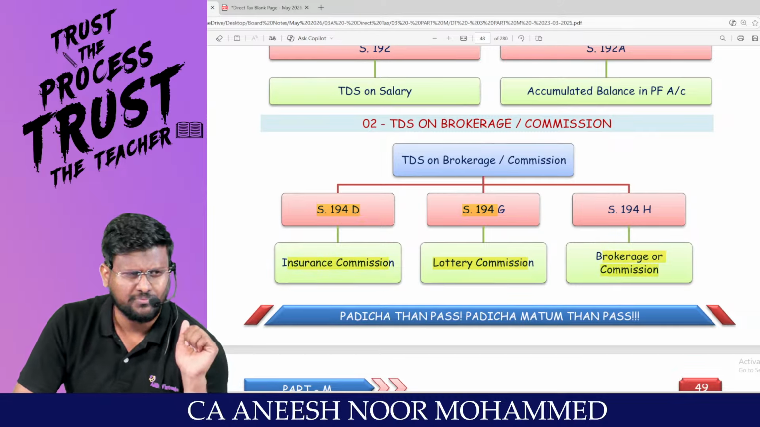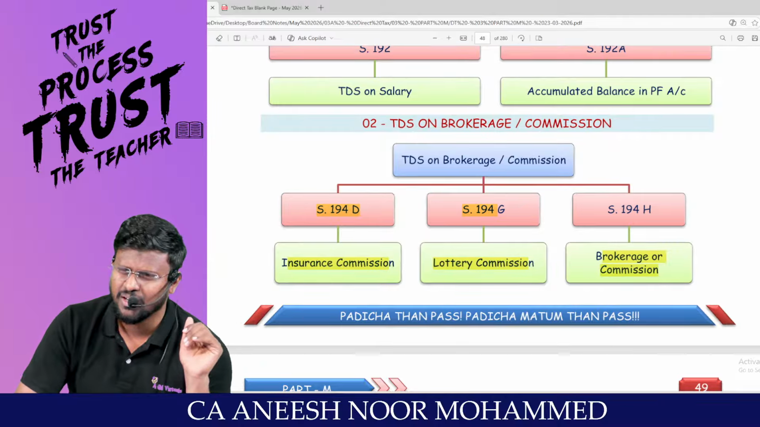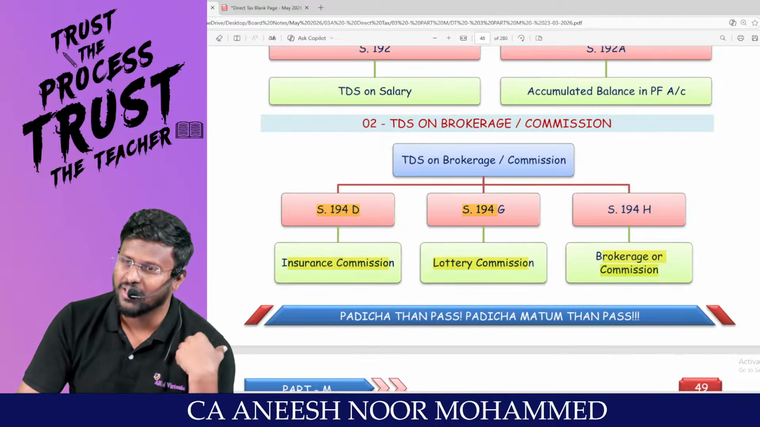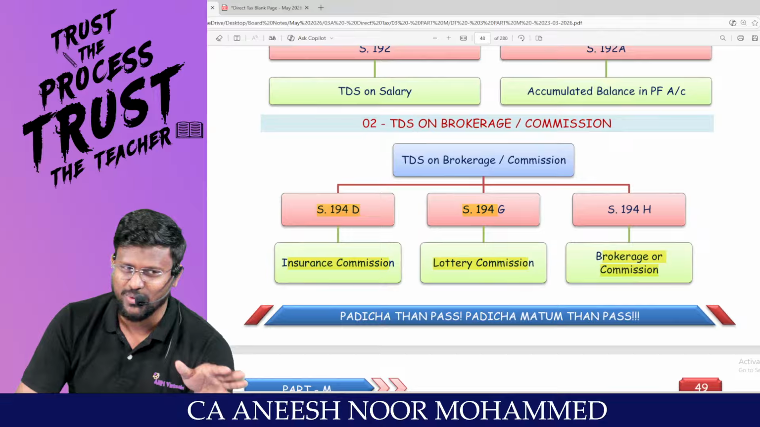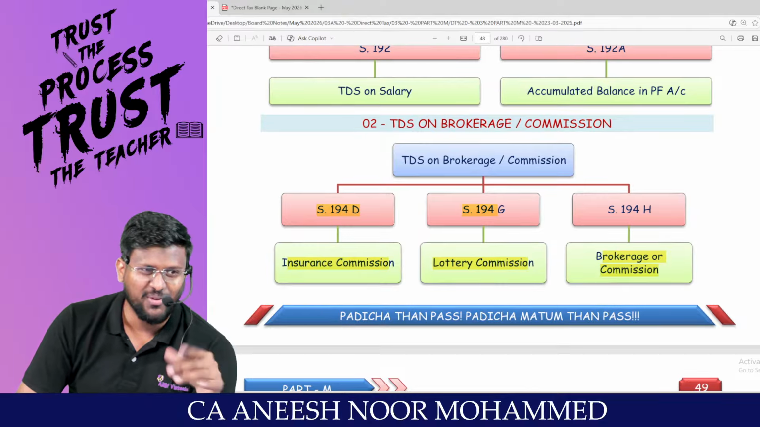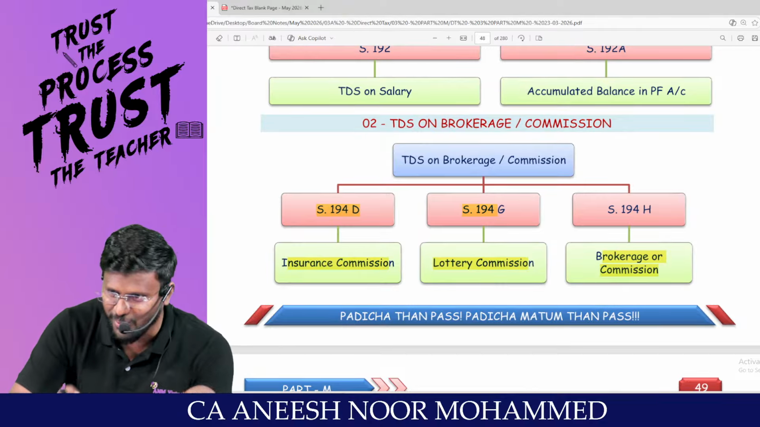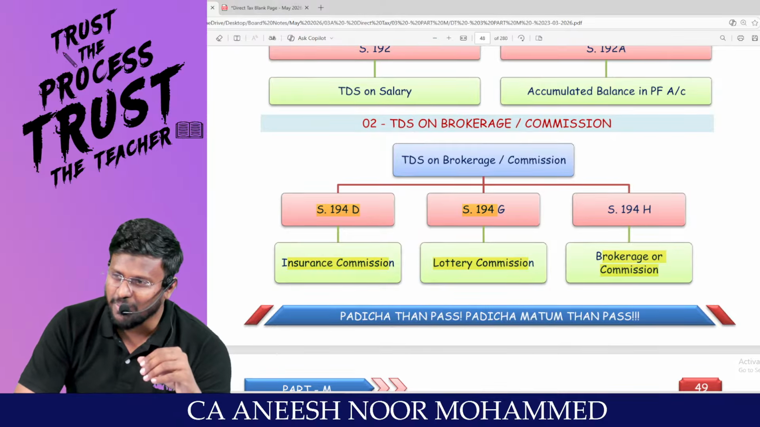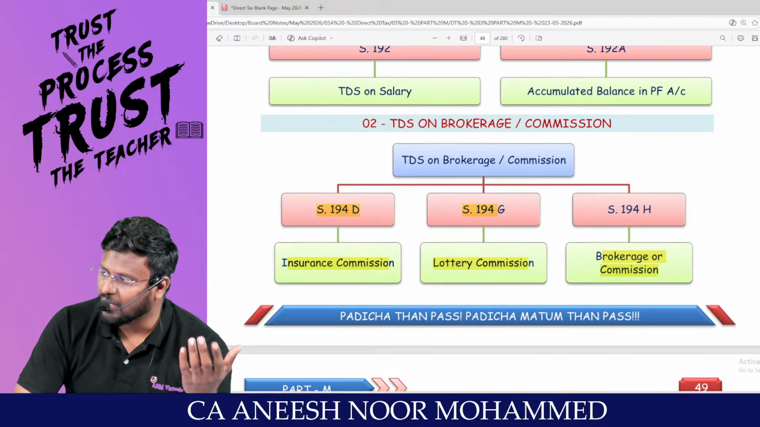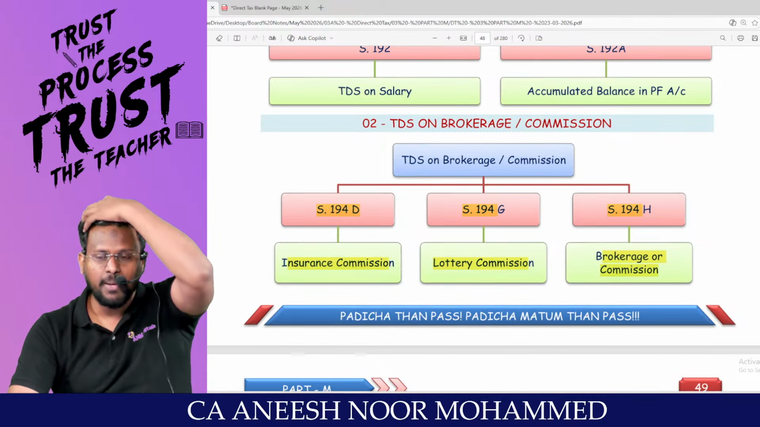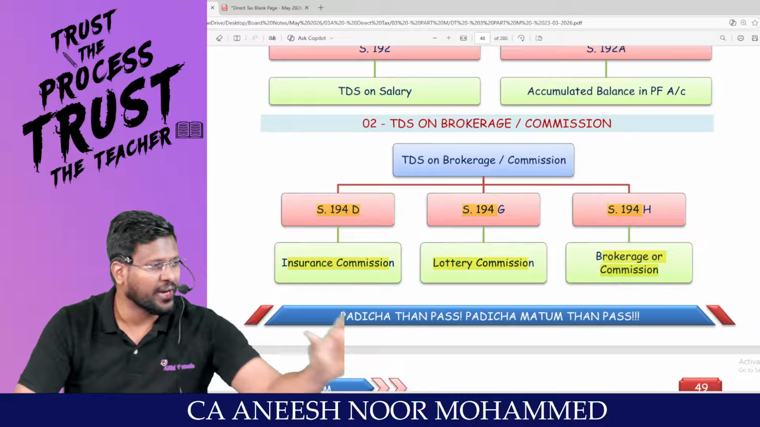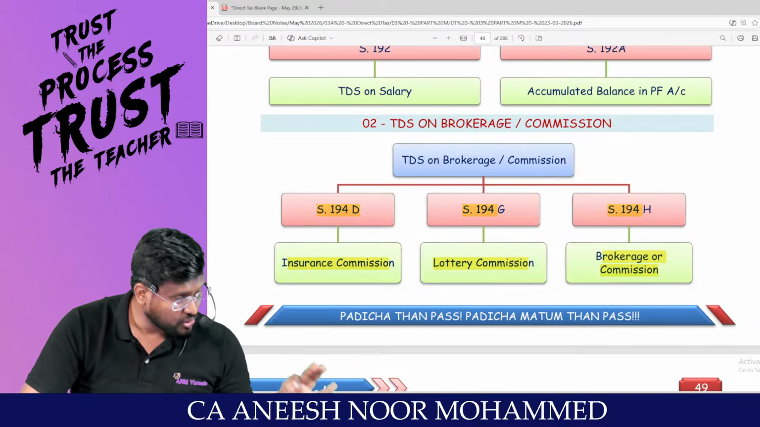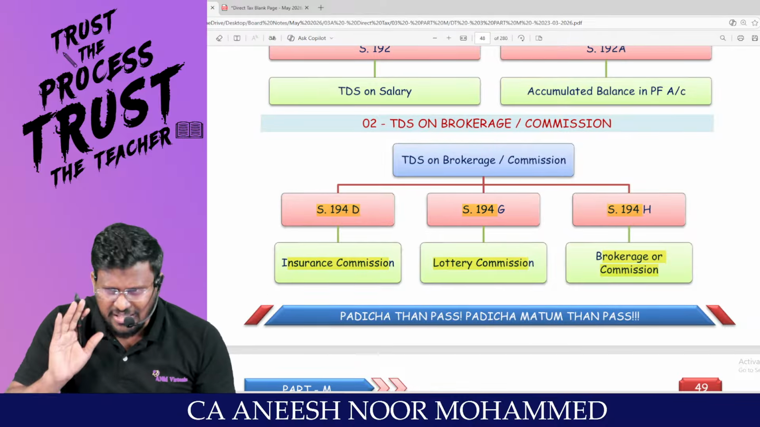Other than insurance commission and lottery commission, what is there? Brokerage or commission, general brokerage or commission. For example, you are bringing 100 students to me. Every student is paying 20,000, 30,000 fees. For every student, I am paying you 10% commission. They're not doing that, just as my example saying. So, my dear lovable students, I will be paying commission. For that, I am liable to deduct TDS under section 194H. 194H.